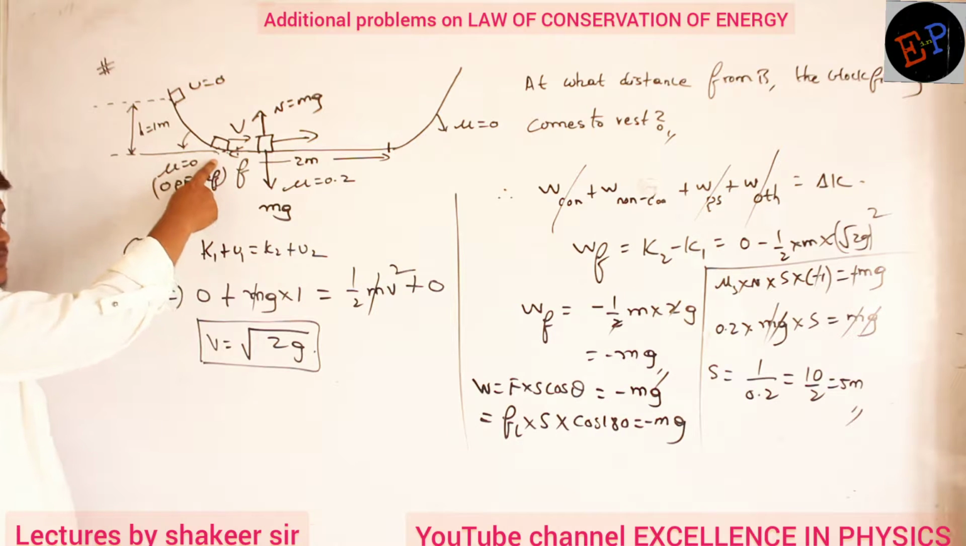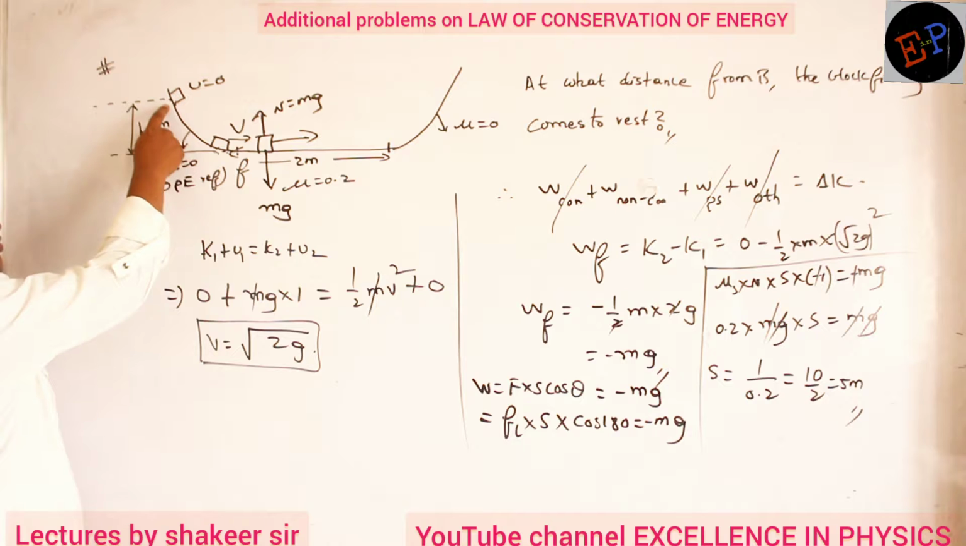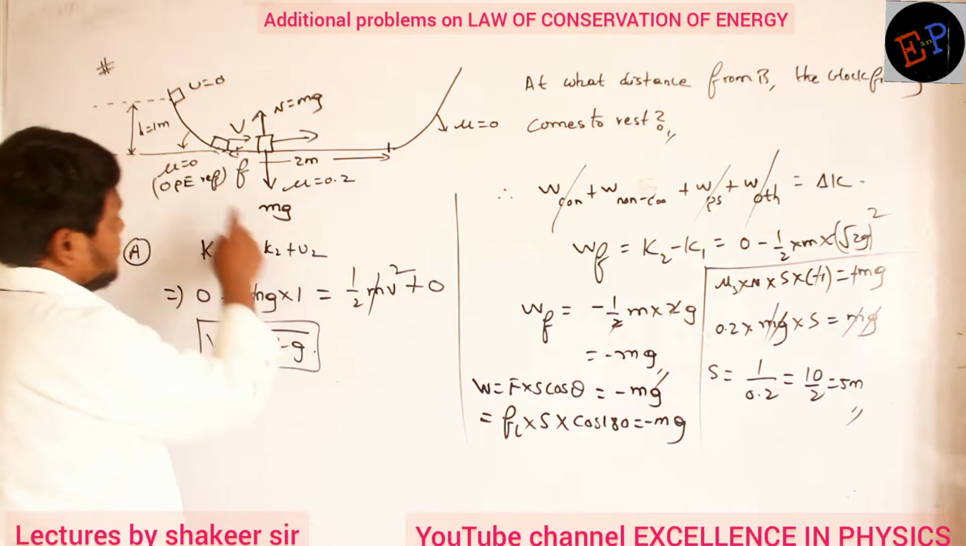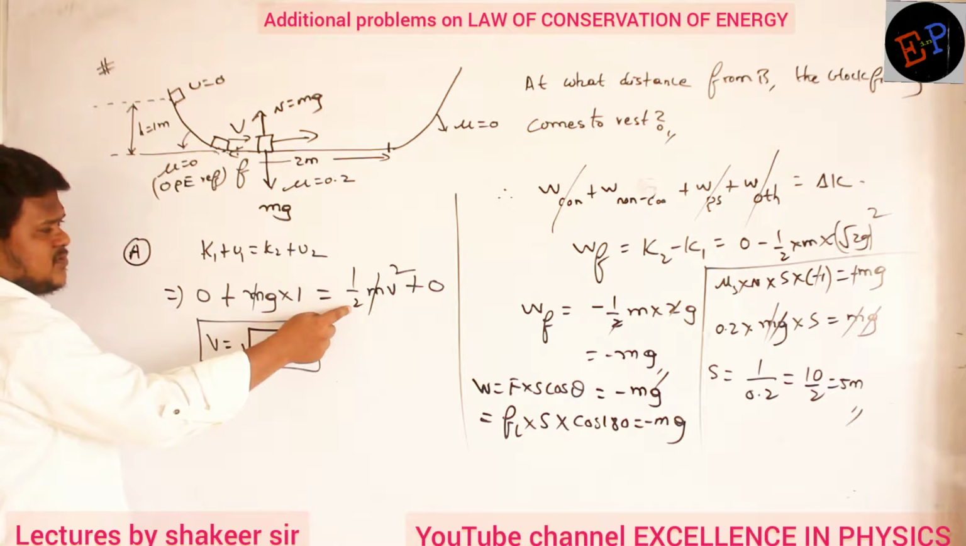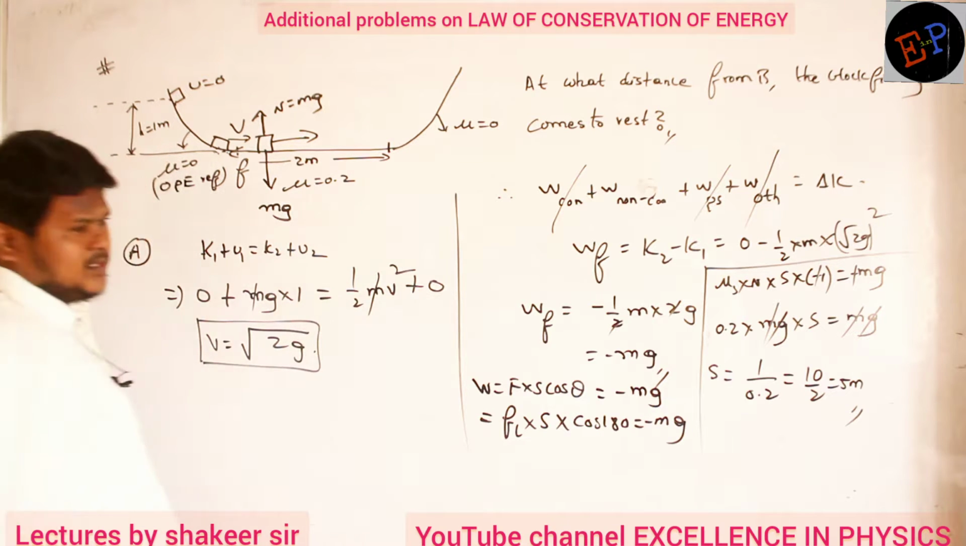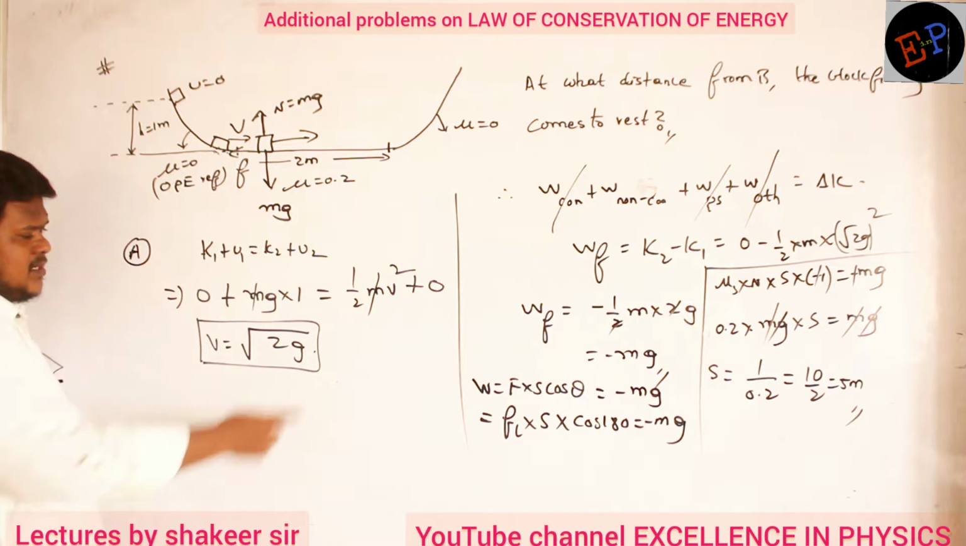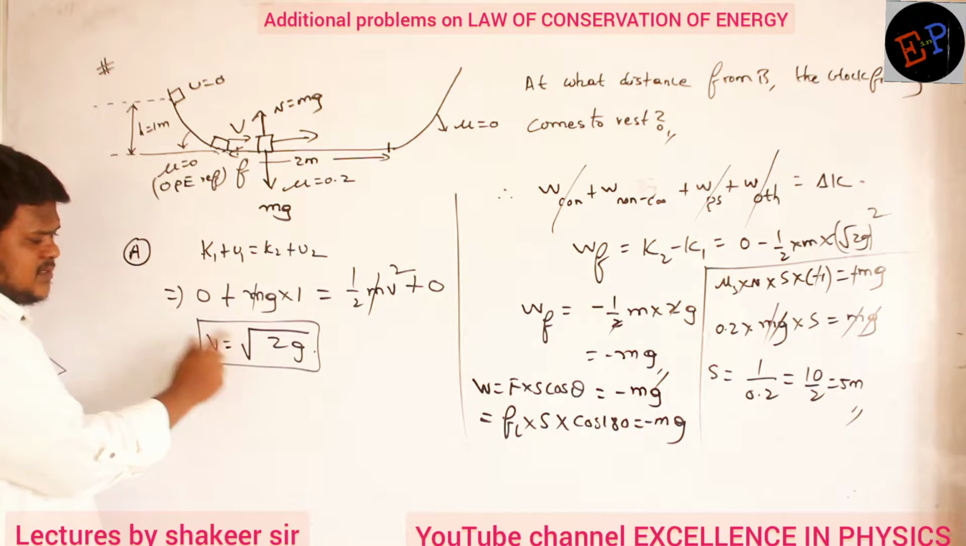For these 2 points, first of all, initial kinetic energy is 0. Initial potential energy is mg into 1. Final kinetic energy, by the time it reaches here, is half mv square. Final potential energy will be 0, because this reference we are taking as 0 potential energy reference. Now if I do this calculation, this is the velocity which I will get.